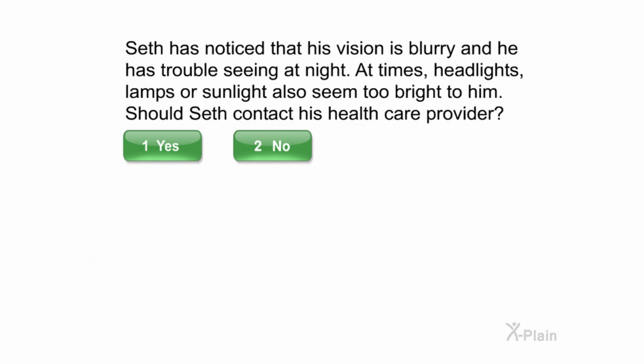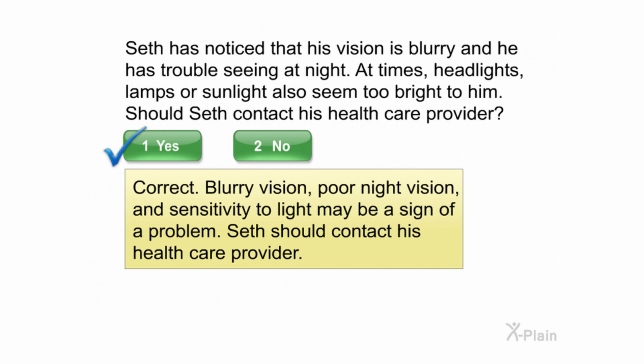Seth has noticed that his vision is blurry and he has trouble seeing at night. At times, headlights, lamps, or sunlight also seem too bright to him. Should Seth contact his healthcare provider? Select yes or no. Correct. Blurry vision, poor night vision, and sensitivity to light may be a sign of a problem. Seth should contact his healthcare provider.